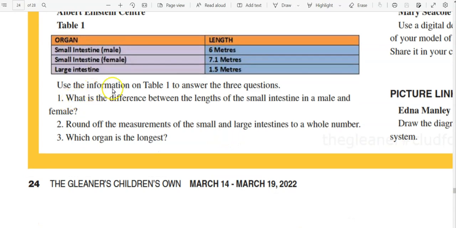Now, use the information in Table 1 to answer the 3 questions. What is the difference between the lengths of the small intestine in a male and a female? Now, once we see the signal word here, difference, it would suggest that we're going to subtract. Okay. Now, it says round off the measurements of the small and large intestines to a whole number. And then finally, which organ is the longest?